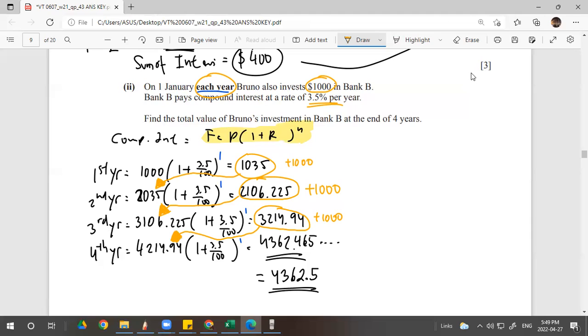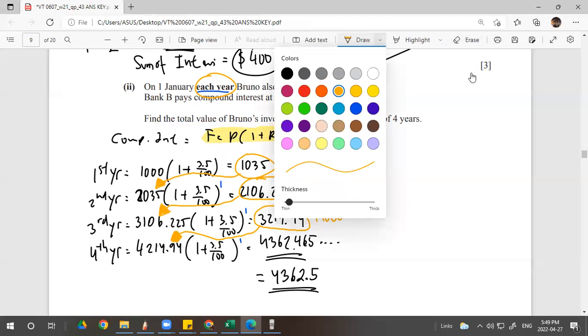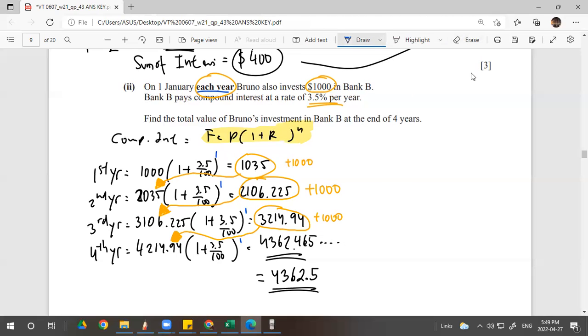So 1,000 plus 3,214.94, so 4,214.94. You multiply by this also 1, because each year you cannot do 4 like this. No, totally wrong. Always 1. Because at the end of each year, it is added up. So you cannot calculate it simply.